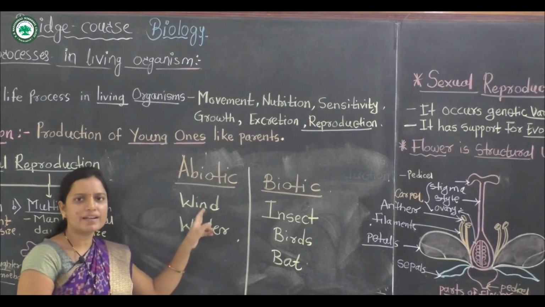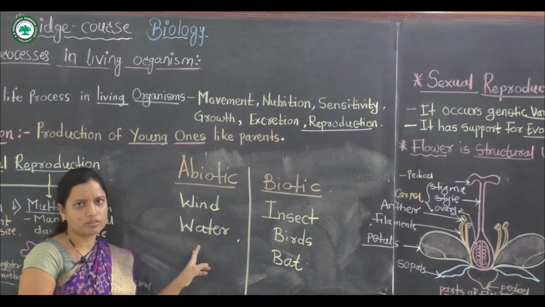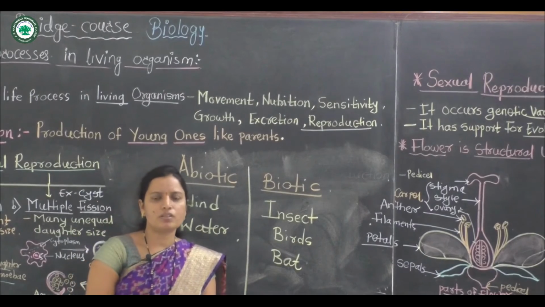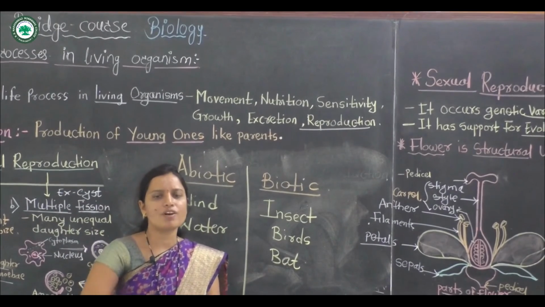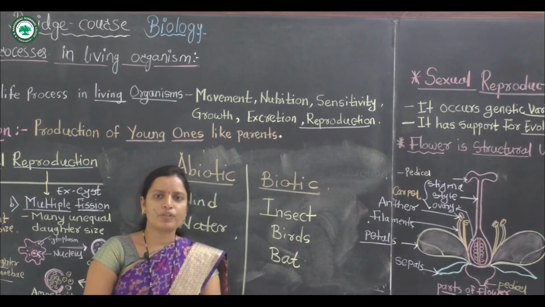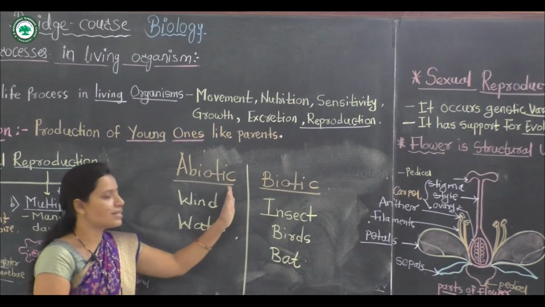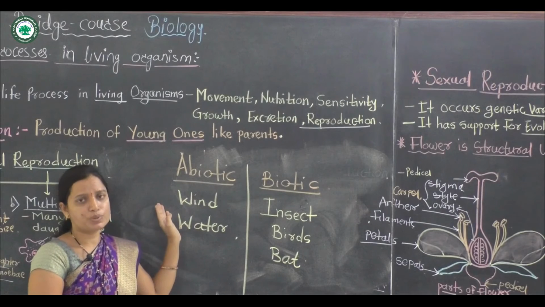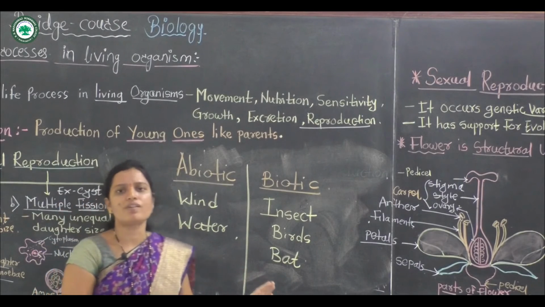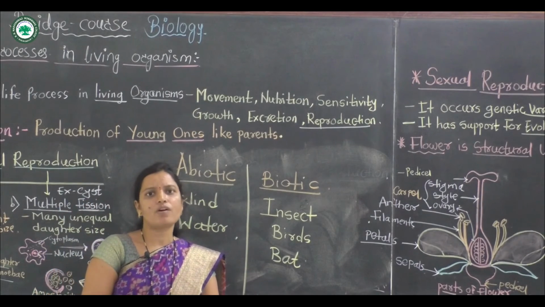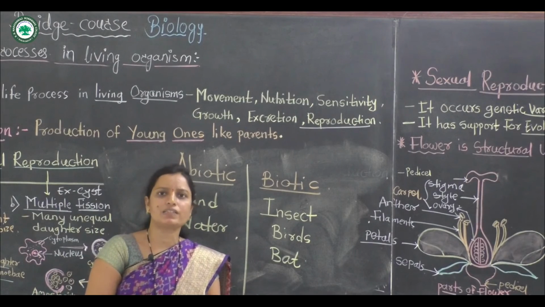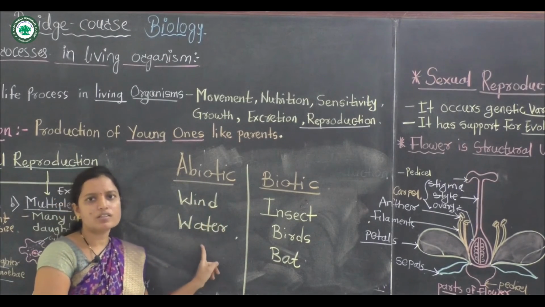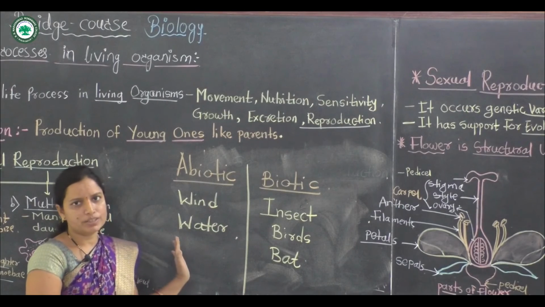With the help of wind and water, the pollen grains are transferred from one flower to another flower. Some flowers are non-attractive, mostly colorless, unattractive flowers, and for this type abiotic factors, winds and waters, are useful for pollination.